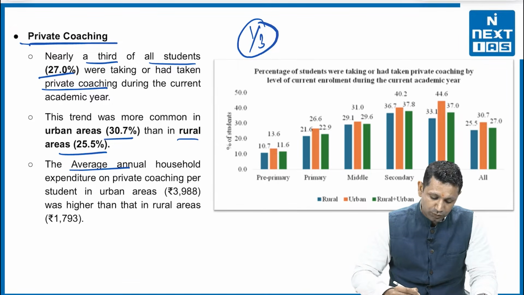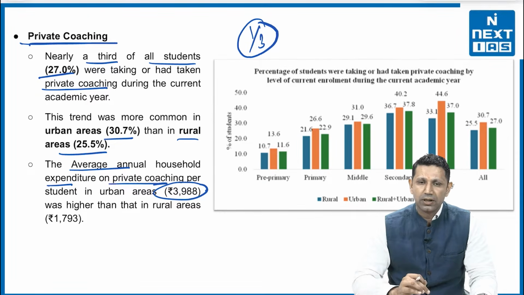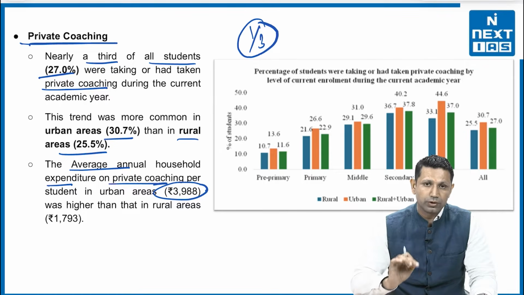The average annual household expenditure on private coaching is 3,988 rupees, and this is basically for the school-going students.